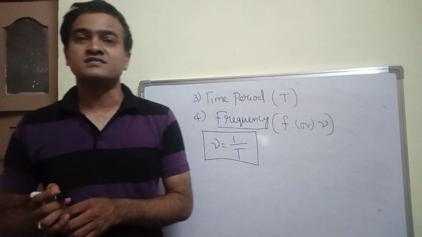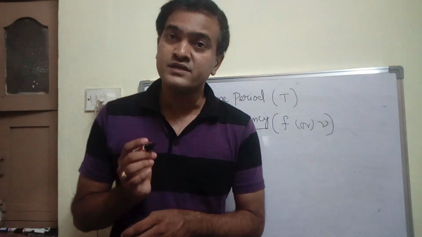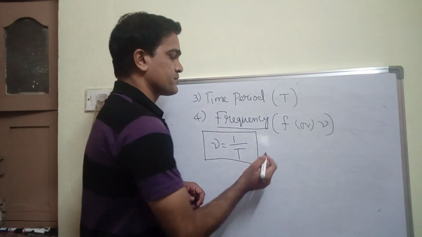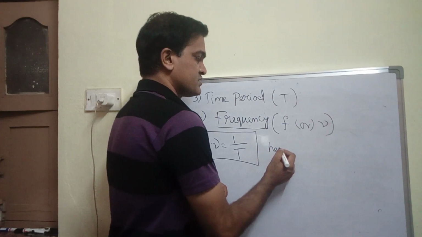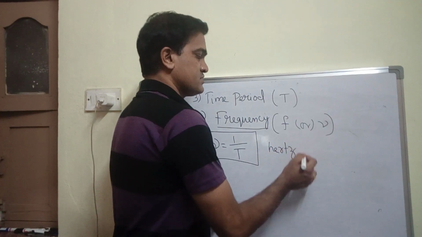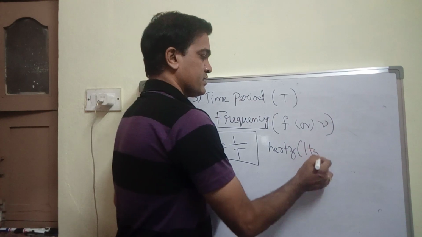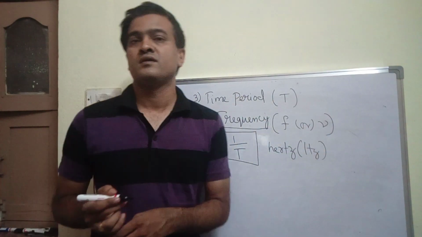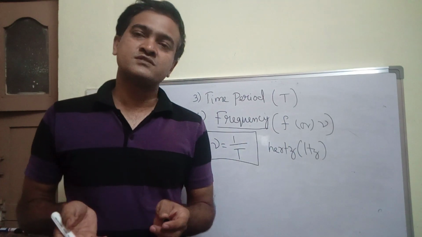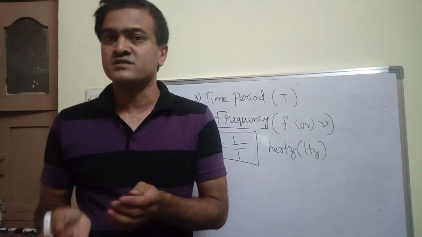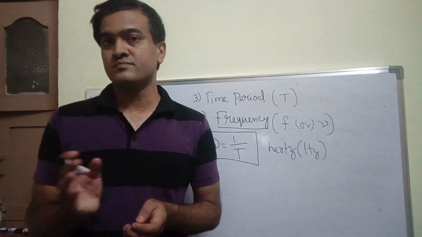The unit of frequency is hertz, named after the scientist Hertz. The symbol is Hz. This is in the SI system. Basically, you have different units for frequency like cycles per second, vibrations per second, or oscillations per second.